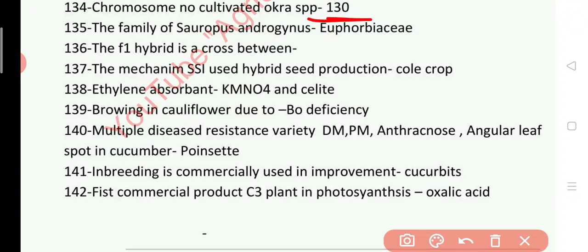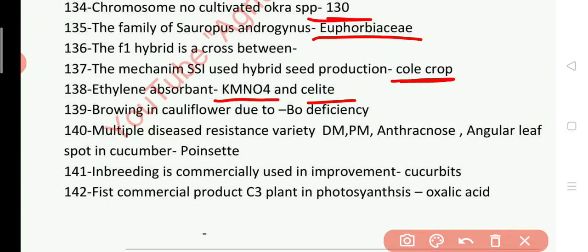135. The family of Sauropus androgynus, answer is Euphorbiaceae. The F1 hybrid is a cross between. Next question is 137. The mechanism SSI used a hybrid seed production in, answer is used in cole crops. Ethylene absorbent is KMnO4 and celite.